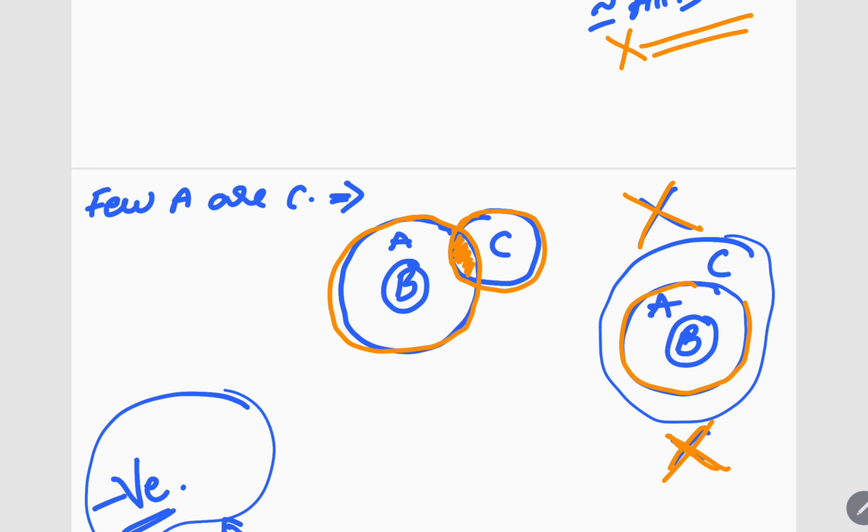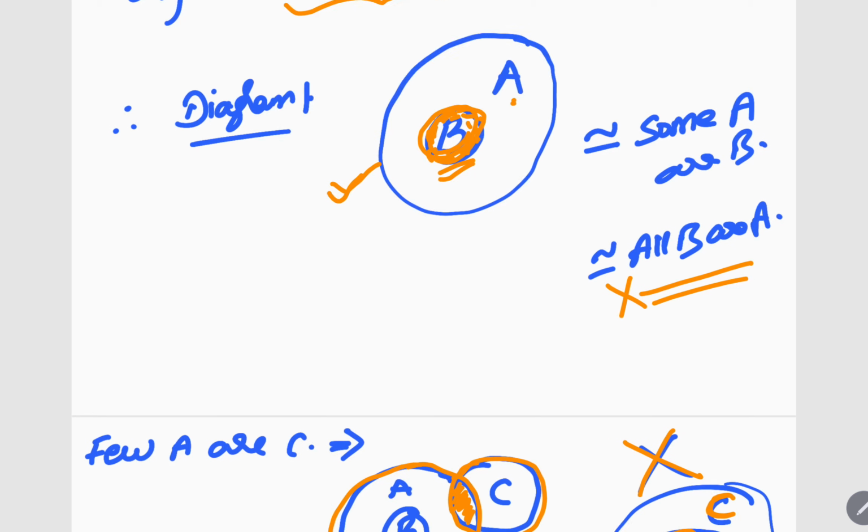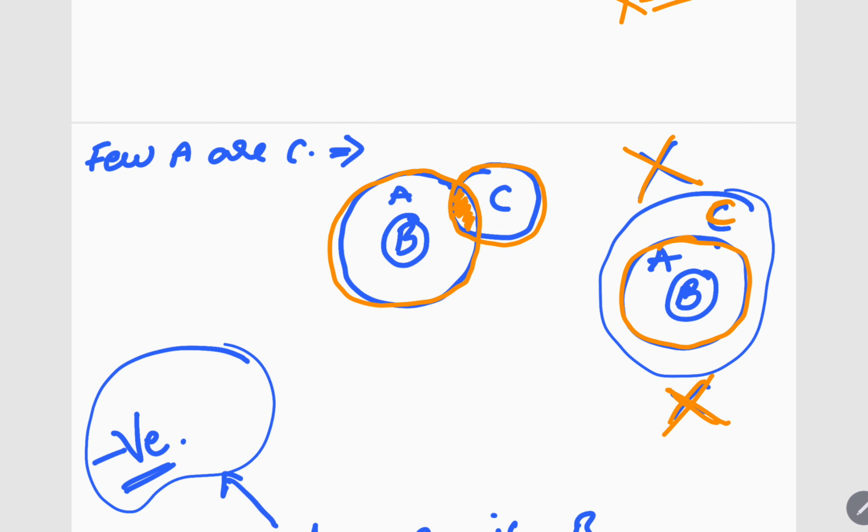This is A, right? A few A or C. But what is our first sentence? You see, only A is B. It means whenever you have B, it should be with A only. Only A is B. Here in this diagram, why can we not draw it?